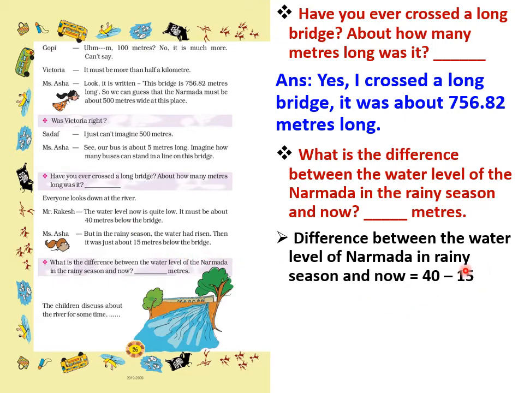So we have to subtract. 40 minus 15. 0 minus 5 is not possible, so we borrow from 4. This 4 becomes 3 and this 0 becomes 10. Now 10 minus 5 we get 5 and 3 minus 1 we get 2. So our answer is 25 meters. The difference between the water level of the Narmada in the rainy season and now is 25 meters.